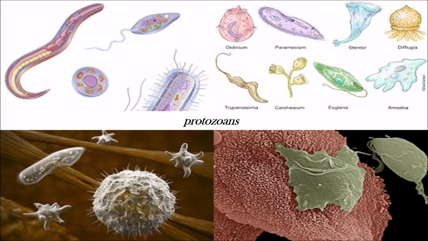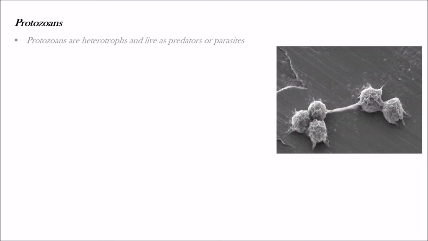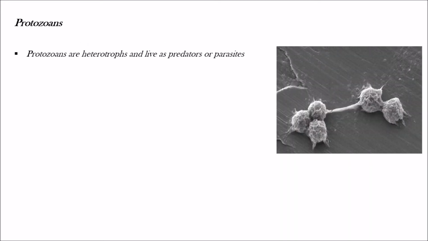Coming to the concept, protozoans. So what are protozoans? Protozoans are heterotrophs and live as predators or parasites.